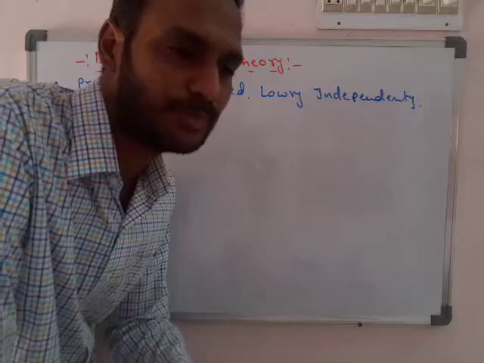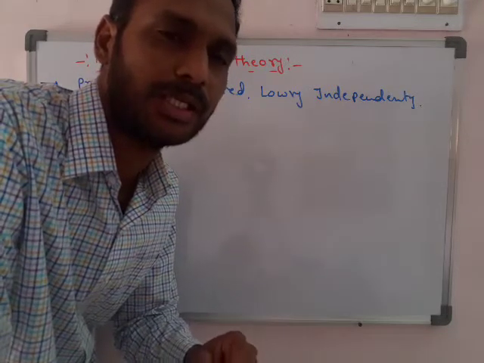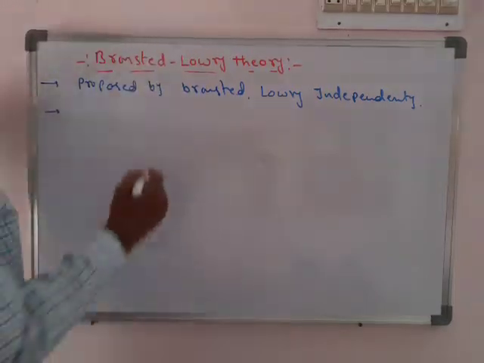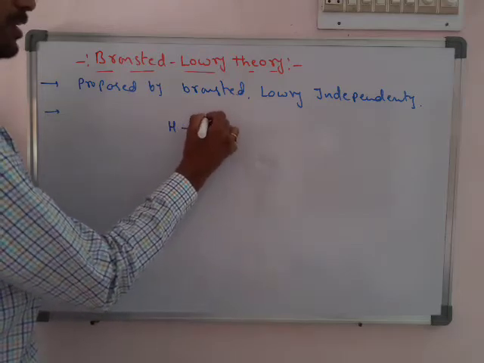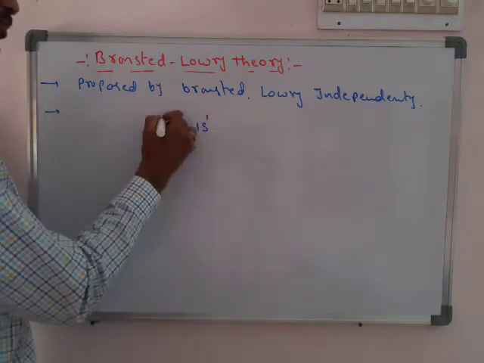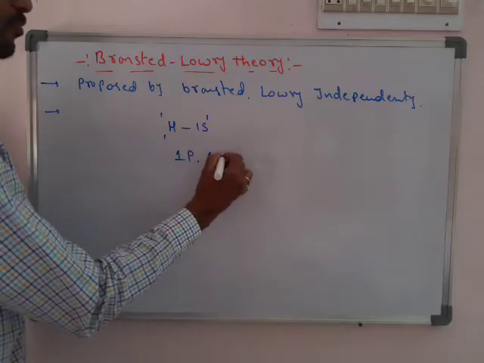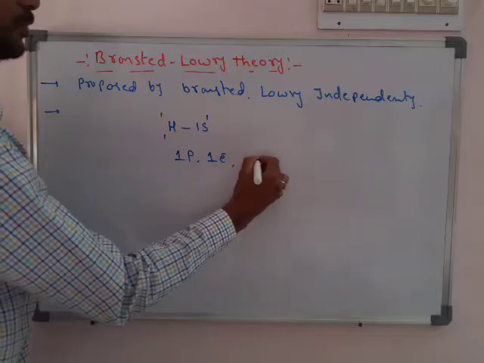Proton here is equal to H plus. H plus is treated as a proton. Normal hydrogen has the configuration 1s1. We know that hydrogen-1 has one proton, one electron, and no neutrons.